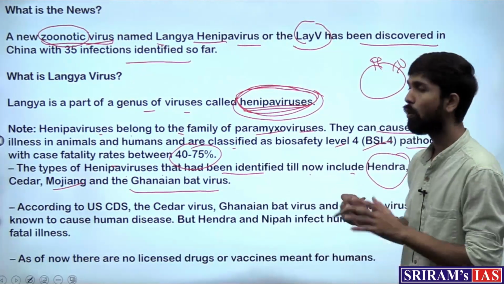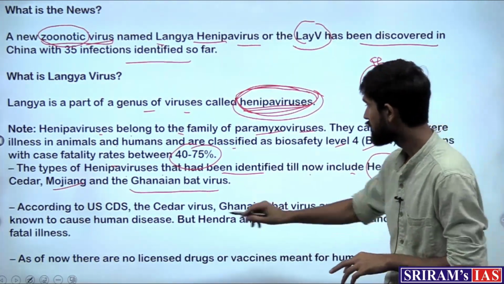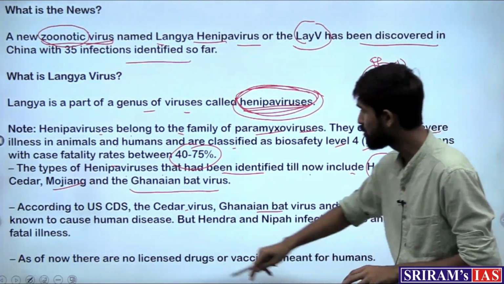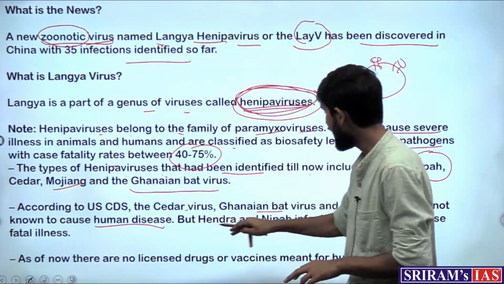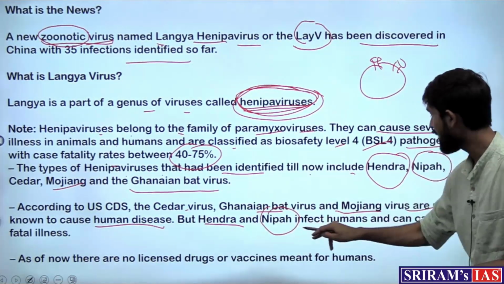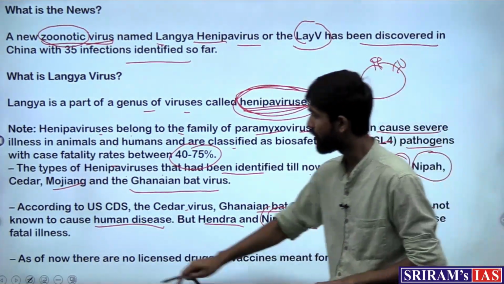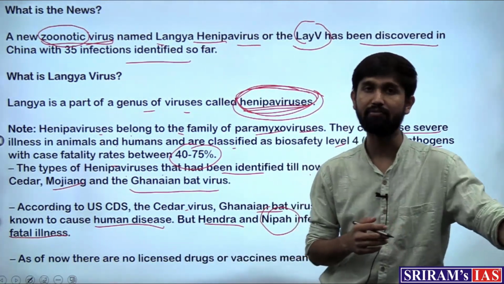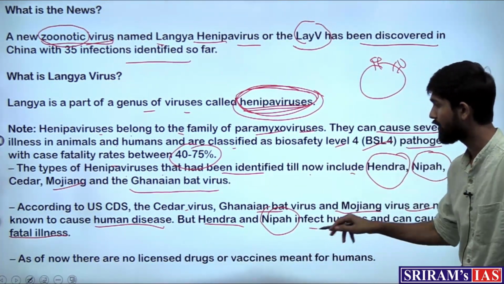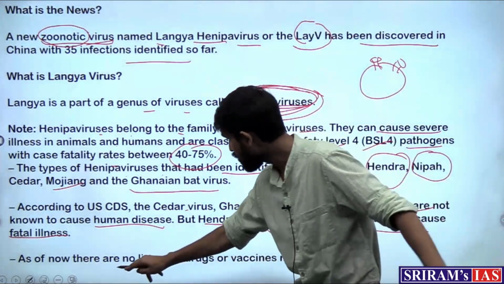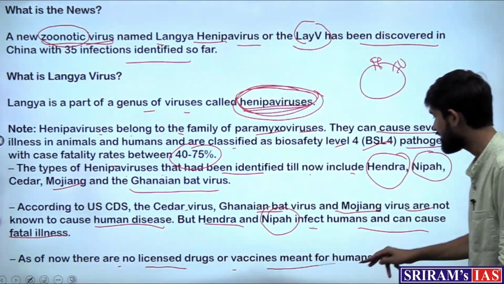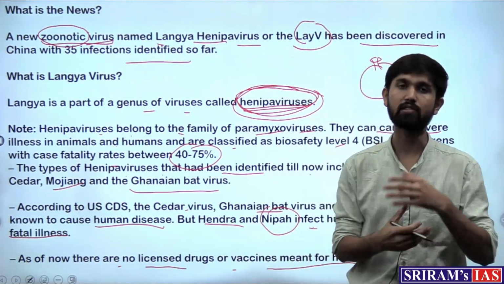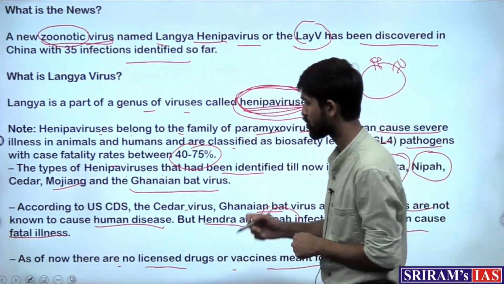So of this, only certain ones are fatal. The Cedar virus, Ghanaian bat virus, and Mojiang virus are not known to cause human disease, but the Hendra and the Nipah virus infect humans and can cause fatal illness. We have seen the outbreak of Nipah virus, where it caused a lot of damage, and as of now there are no licensed drugs or vaccines meant for humans with respect to the Langya virus or the Henipavirus genus which it broadly belongs to.